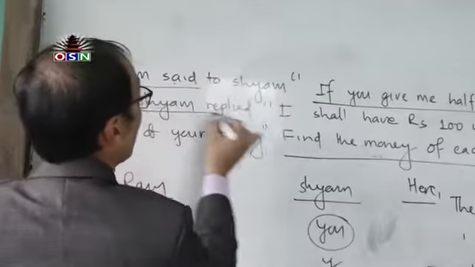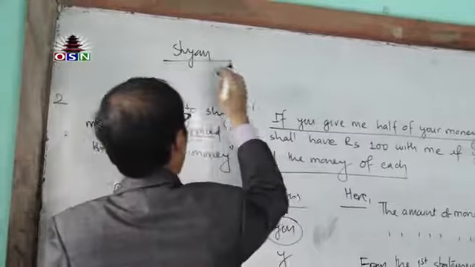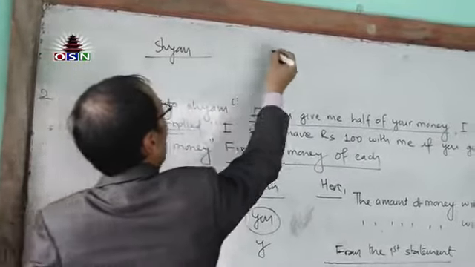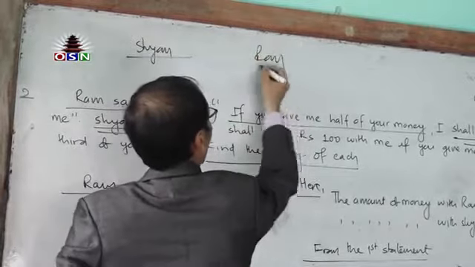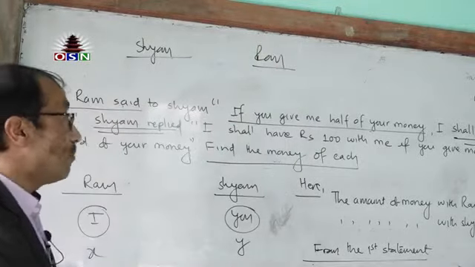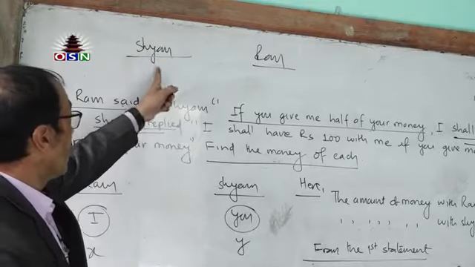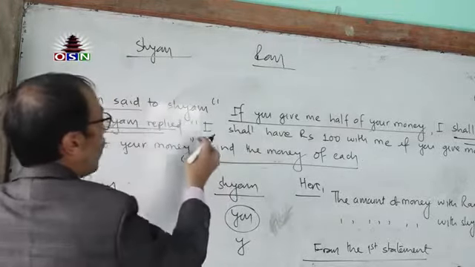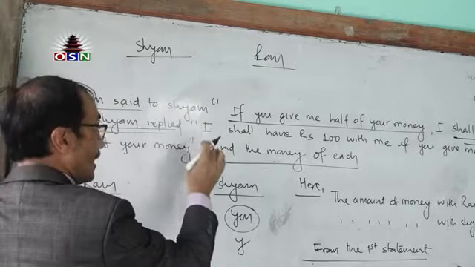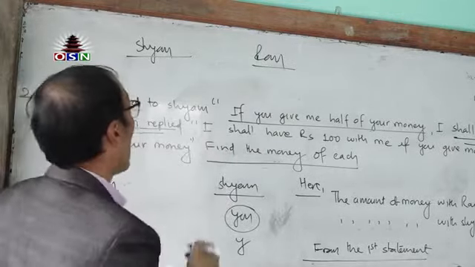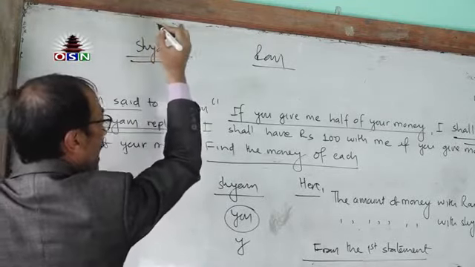Now Shyam is speaking, so Shyam is the subject and Ram is the object this time. Shyam is the first person pronoun. So I represents Shyam this time. I shall have rupees 100. Shyam is speaking, so I represents Shyam.